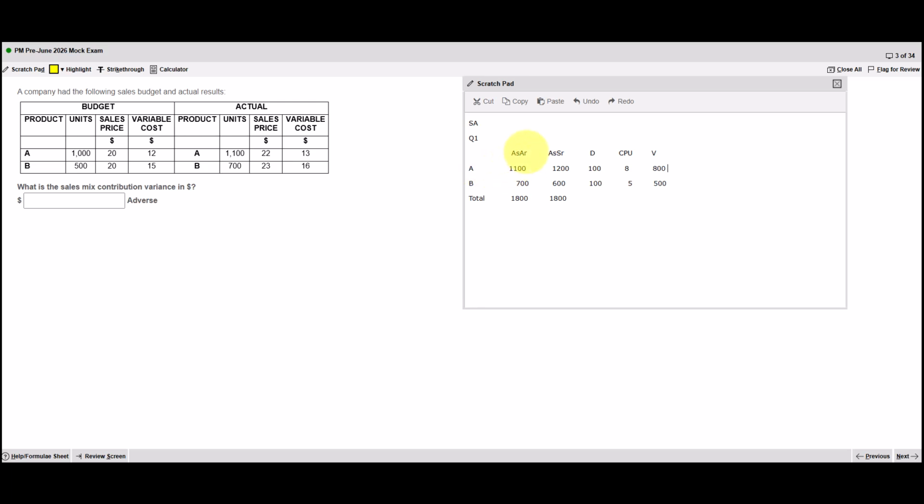For A, the actuals were 1,100, the standard was 1,200, so actuals were less than standard. And because it's sales, that is bad for our bottom line, so that's adverse. For B, actuals were 100 greater, so that's favourable. So our overall variance is 300 adverse. It told us it was adverse, so the answer here is 300.